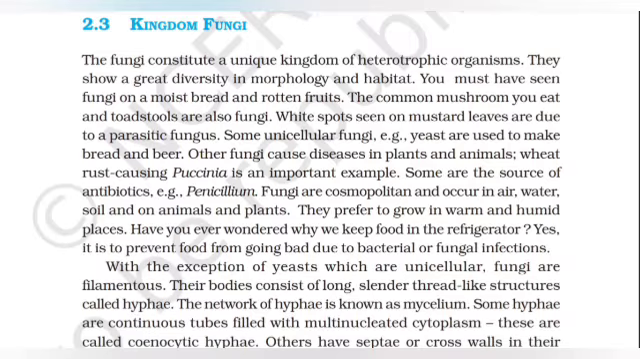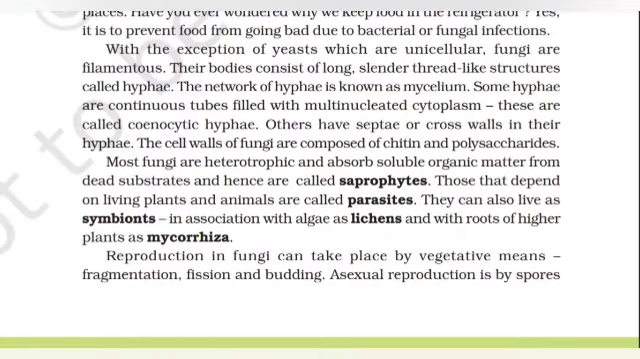Some hyphae are continuous tubes filled with multinucleated cytoplasm. These are called coenocytic hyphae. Others have septae or cross walls in their hyphae. The cell walls of fungi are composed of chitin and polysaccharides.